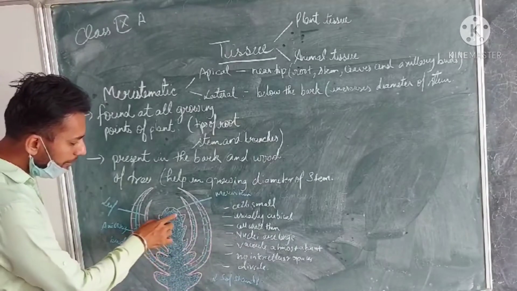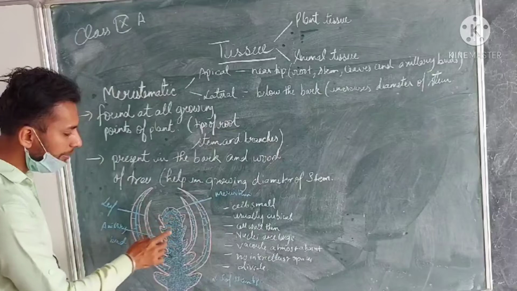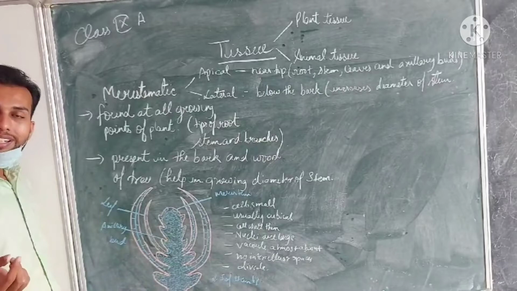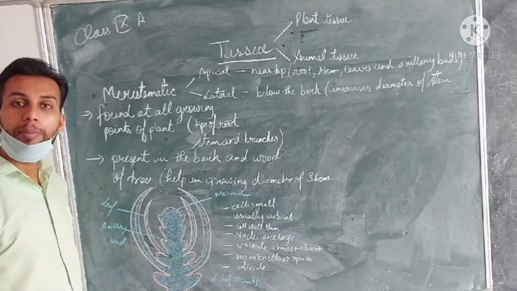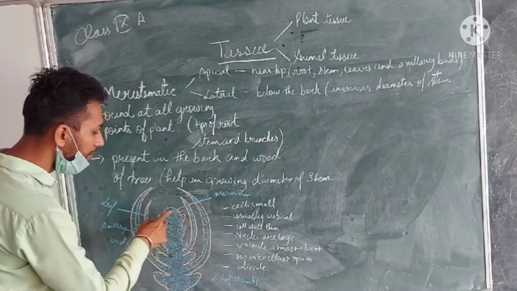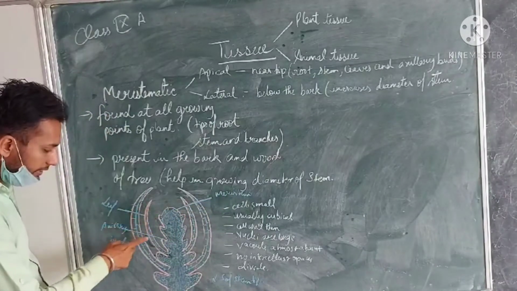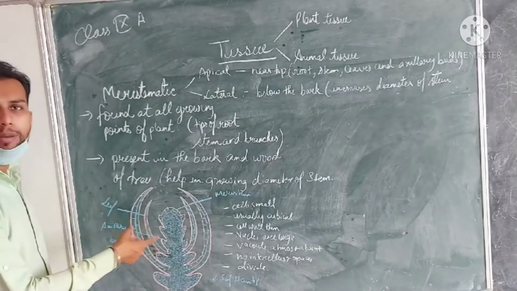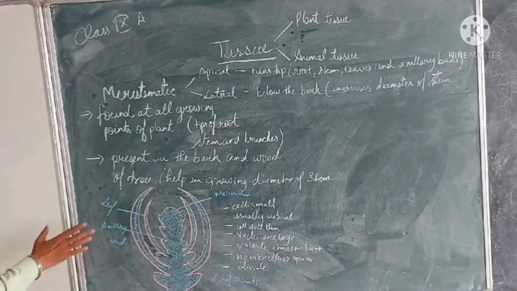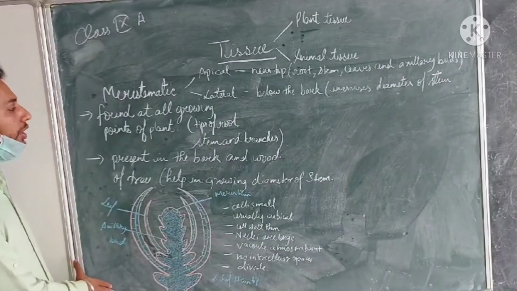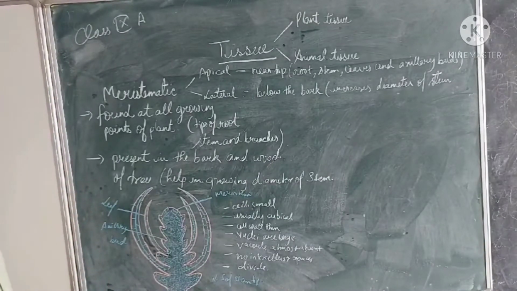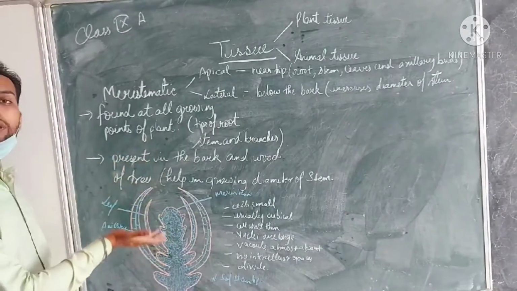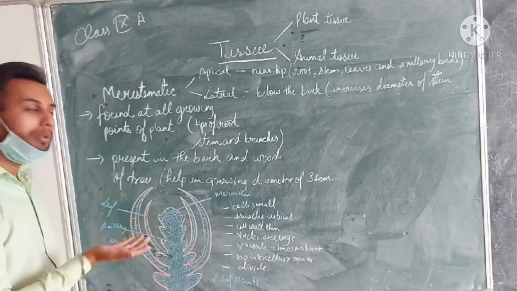Now we can see the epidermis layer. On the outer side, the first layer is the epidermis. In the epidermal layer, the dividing cells which are capable of division are present. They are termed the meristematic cells. They will further divide to produce the leaf, stem or branch end. The axillary buds are present. So this is the diagram of the longitudinal section of the stem tip, showing how the dividing cells divide and increase the length, size and height of the plant.